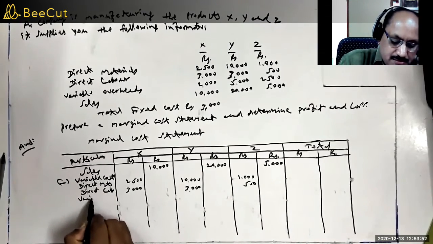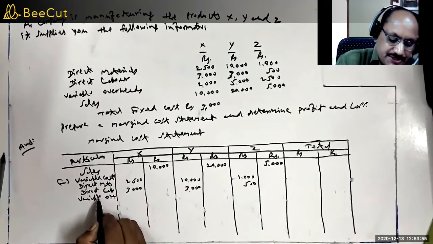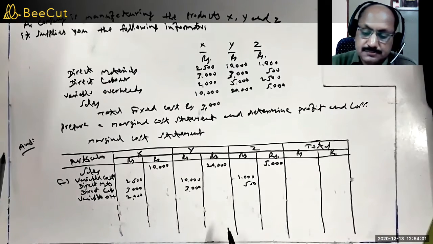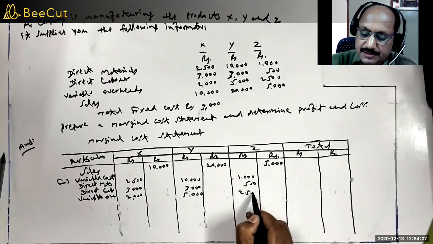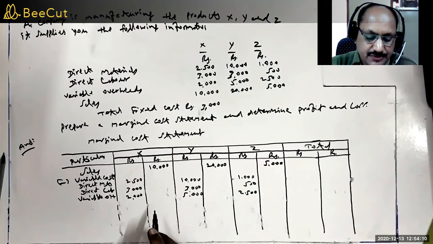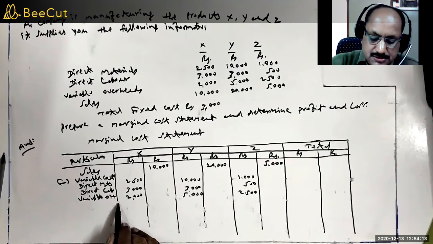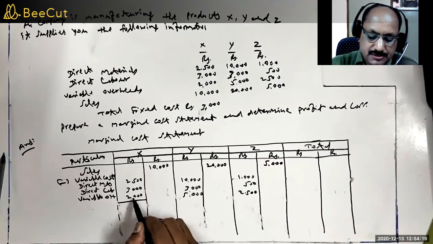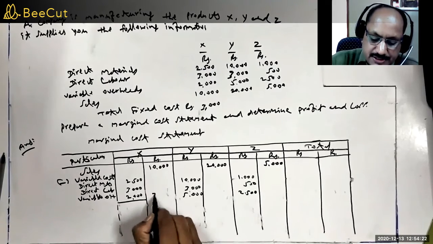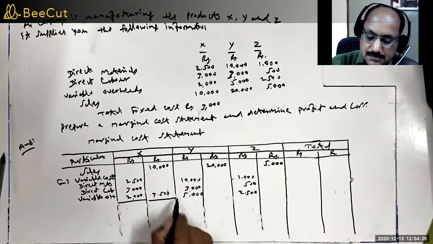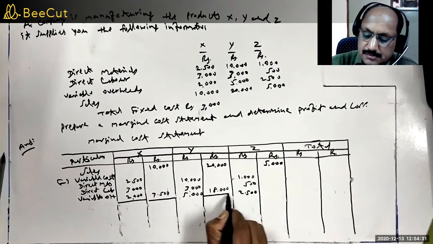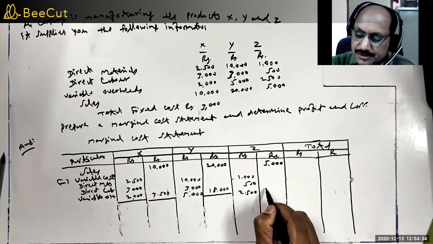Variable overheads: X is 2,000, Y is 5,000 and Z is 2,500. So if we add up this, we will get contribution. Let us do 2,500 plus 3,000 plus 2,000, that comes to 7,500. Here it comes to rupees 18,000. Here that is 4,000.